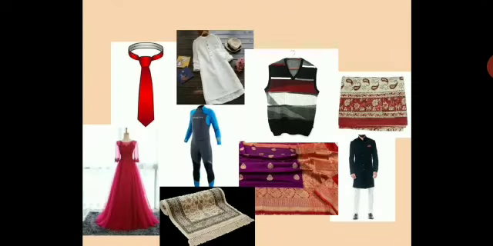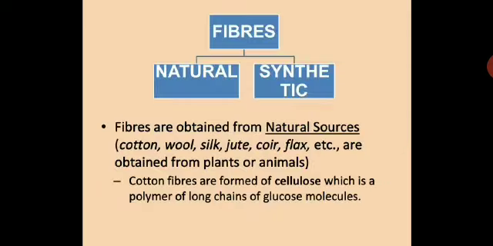So you see various garments made up of different types of fabrics, and fabrics are made up of fibers. Fibers are of two types, natural and synthetic. Fibers obtained from natural sources, cotton, wool, silk, jute, coir, flax, etc., are obtained from plants or animals. Cotton fibers are formed of cellulose, which is a polymer of long chains of glucose molecules. So this we have discussed in the earlier session.